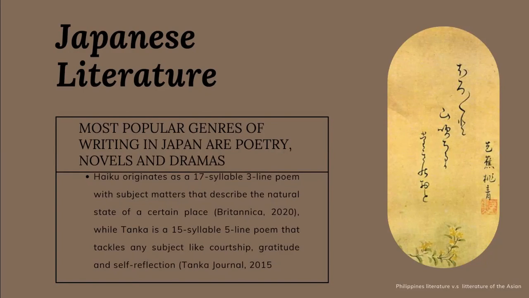In the case of poetry, the first thing that comes to mind is the iconic haiku and tanka forms. Haiku originated as a 17-syllable, three-line poem with subject matter that describes the natural state of a certain place, while tanka is a 31-syllable, five-line poem and tackles any subject like courtship, gratitude, and self-reflection. Tanka Journal, 2015.